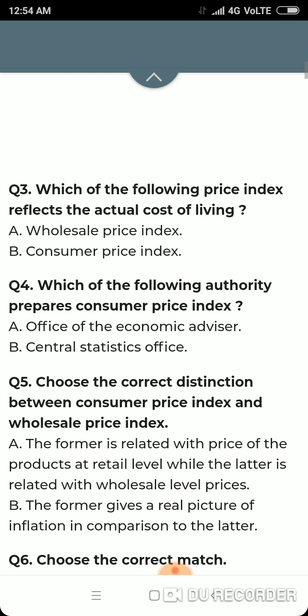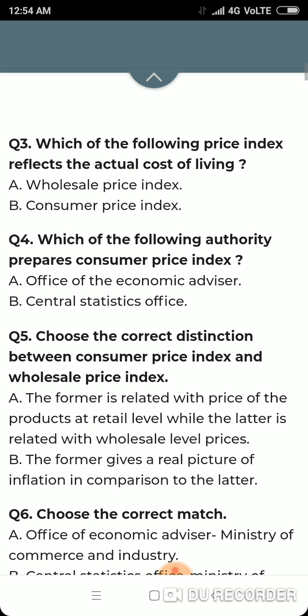Question number 3: which of the following price index reflects the actual cost of living? It is consumer price index, because this index is based on the prices of the commodities which are finally purchased by the people at retail level.